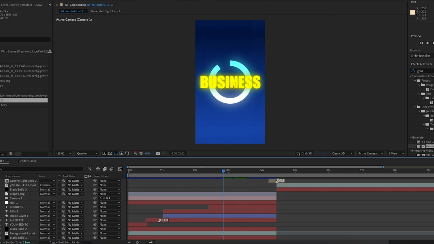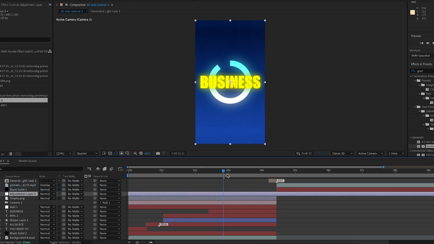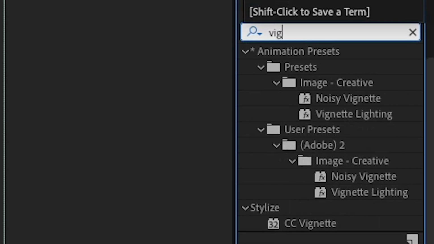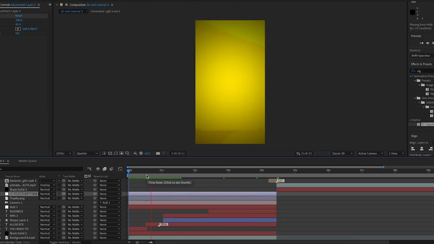So I'm going to create a new adjustment layer, and I'm going to place this below all of the new layers, and I'm going to cut it when the new scene starts. And I'm going to search up in the effects and presets vignette, and I'll add this onto the adjustment layer. And as you can see now, we have an adjustment layer onto the rest of it.